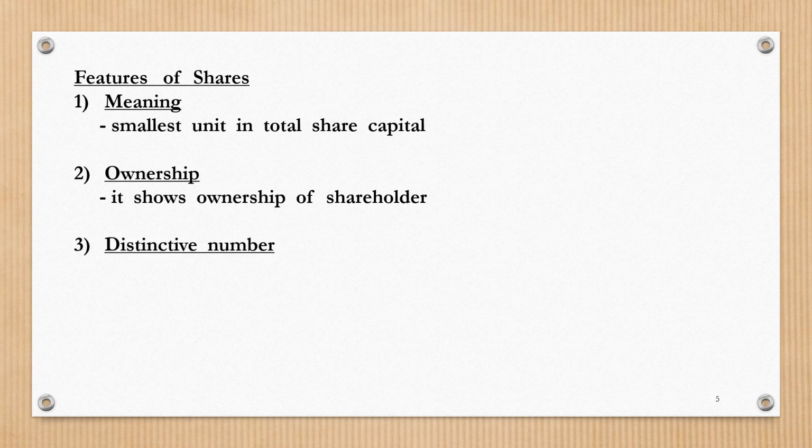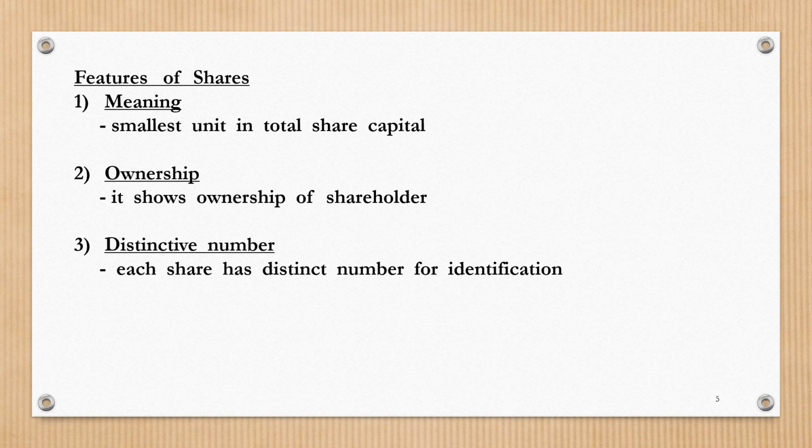The third feature of share is distinctive number. Each and every share that is issued by a joint stock company in physical form has a distinct number for its identification. The term distinct means a separate number for identification. For example, if a shareholder has purchased 100 shares, then each of his shares will be given a separate number, like say 101 to 200 or 401 to 500, so on. It could be any number.